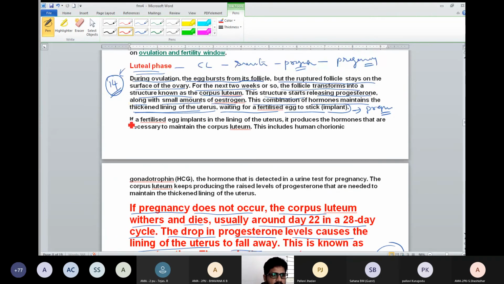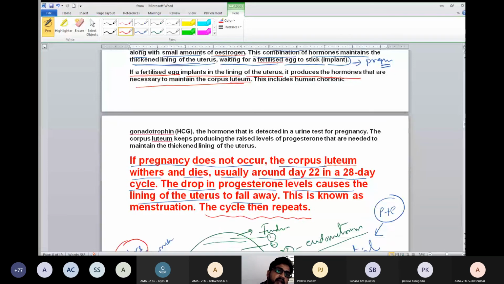Understand? So if a fertilized egg implants in the lining of the uterus, which is built up by the progesterone hormone, then it produces the hormones that are necessary for maintaining the corpus luteum. So the corpus luteum can sustain till birth. When fertilization has happened, the corpus luteum is sustained till birth.